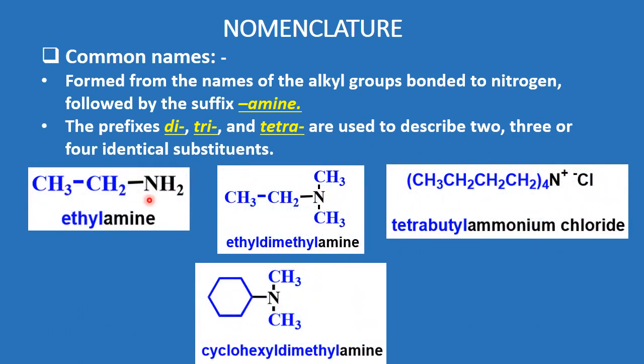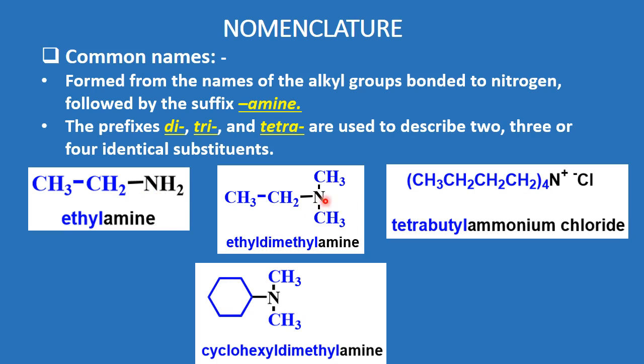For example, here in NH3, one hydrogen atom is replaced with the ethyl group. So we have the amine group as NH2 and an ethyl group attached to it, because as per alkanes we have learned, 2 carbon atoms is eth, and as we are talking about the common name it is alkyl, so it is ethyl. So the common name of this compound is ethylamine.